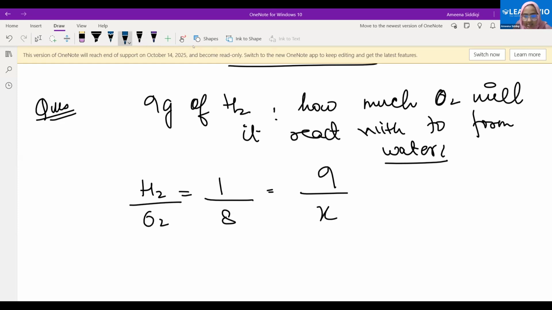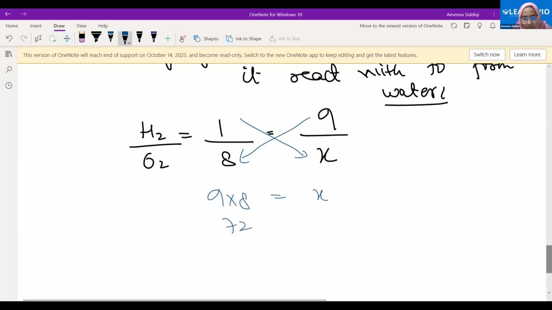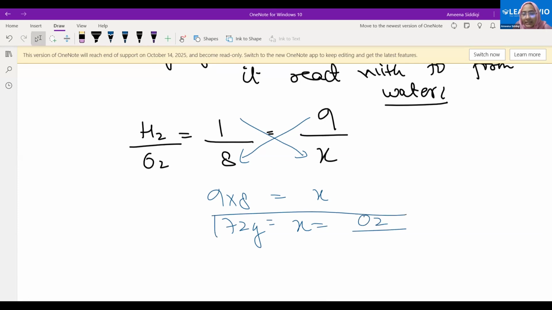So see, this is simple maths here. We can crisscross it. We can cross multiply it. 9 into 8 gives me x. What is 9 into 8? 72. Yes, ma'am. 72 grams is x. What is x? The mass of oxygen with which 9 grams of hydrogen will combine to form what? Water. To form water. Is that understood or not?